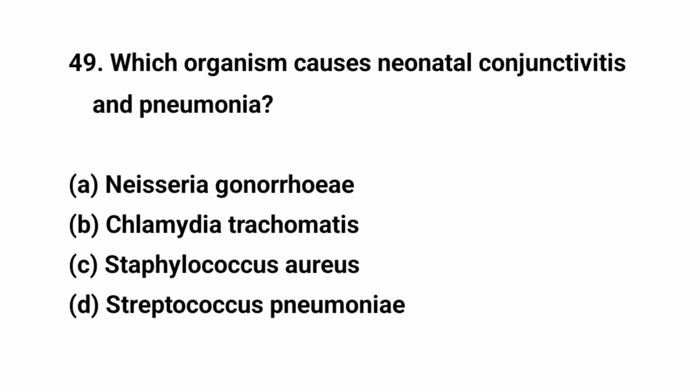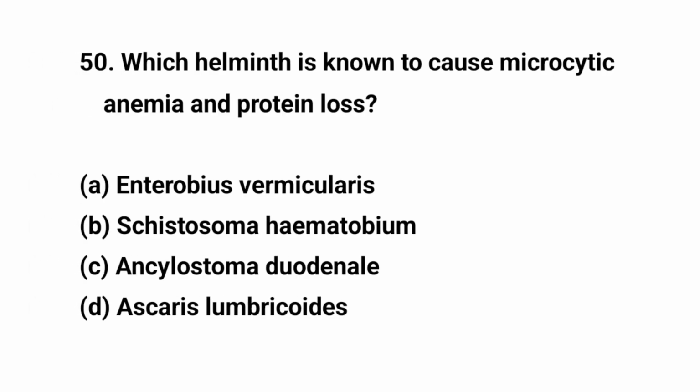Which organism causes neonatal conjunctivitis and pneumonia? The right answer is B. Chlamydia trachomatis. Question number 50. Which helminth is known to cause microcytic anemia and protein loss? The right answer is C. Ancylostoma.